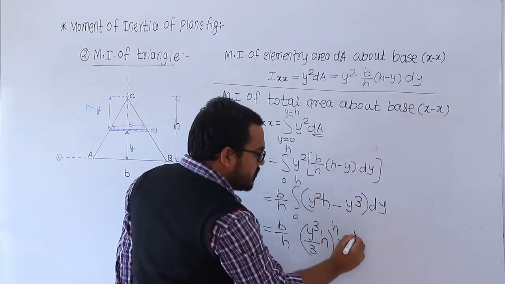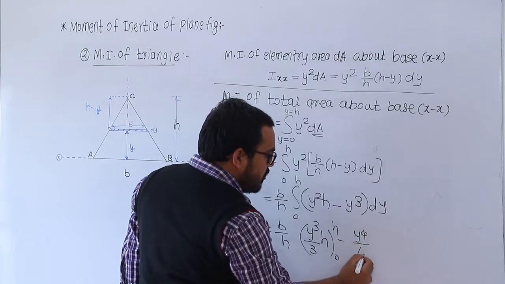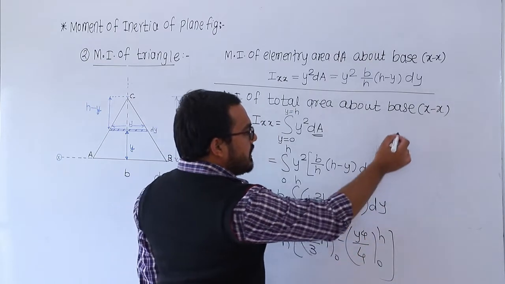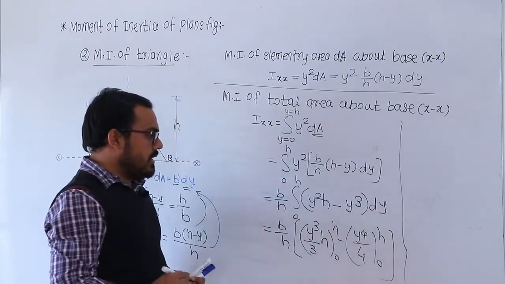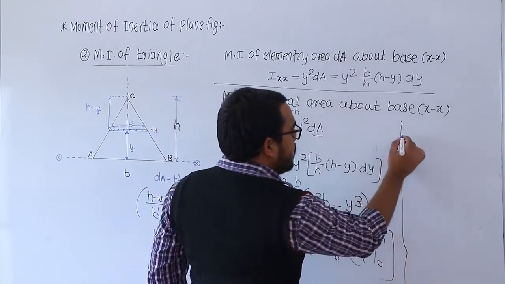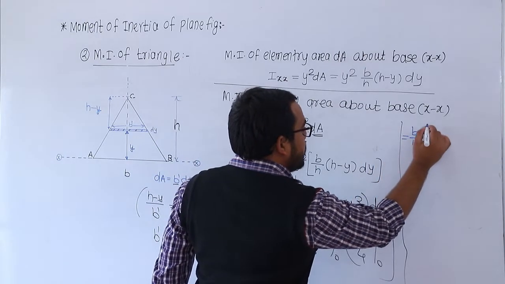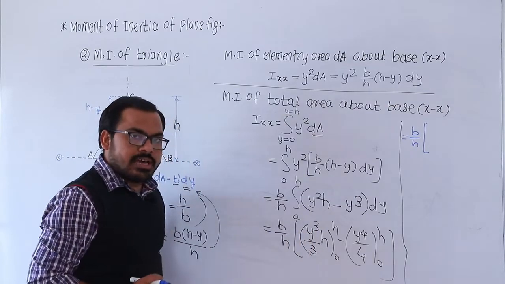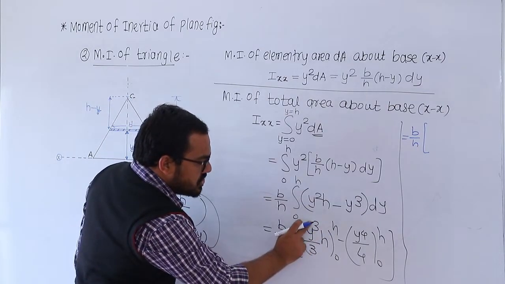Minus for this y raised to 4 divided by 4 and the limit is what? 0 to h. Now substitute the limit and let us see what happened. बघा याच्यानंतर काय होईल ते बघू आपण. So that is equal to b by h are the constant. तो बाहेरच राहू देऊ. y च्या जागेवर अप्पर लिमिट सबस्टिट्यूट करा. So that is the h cube into h.